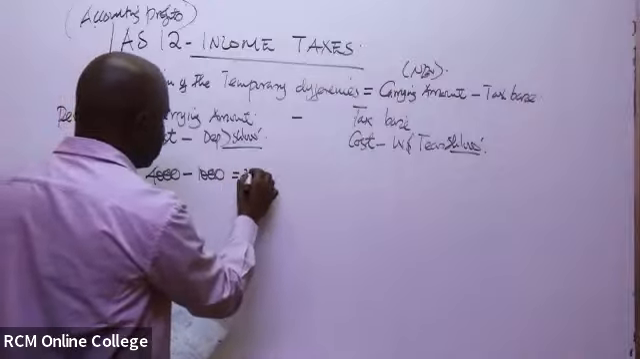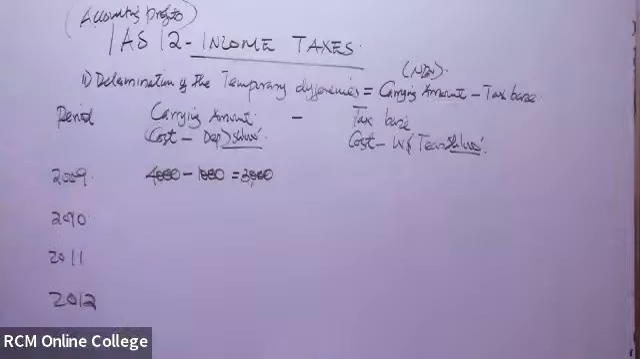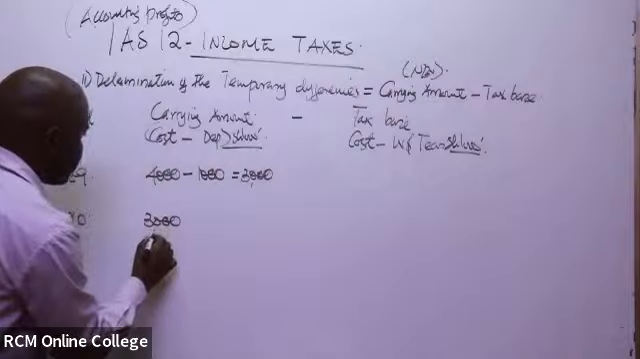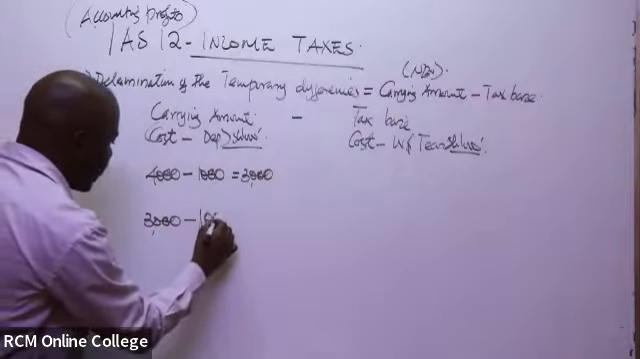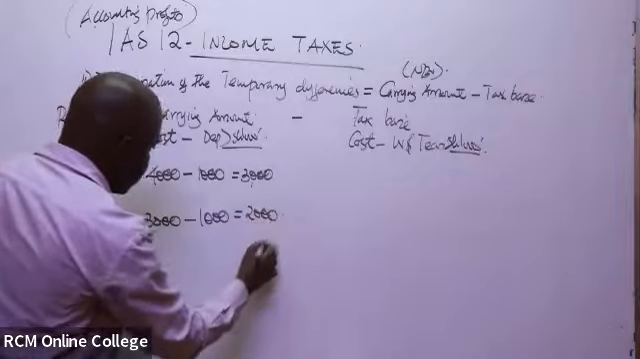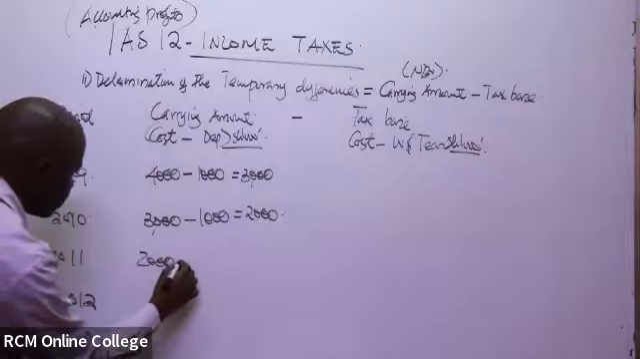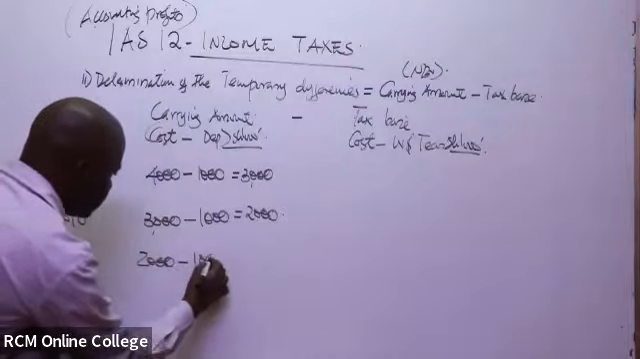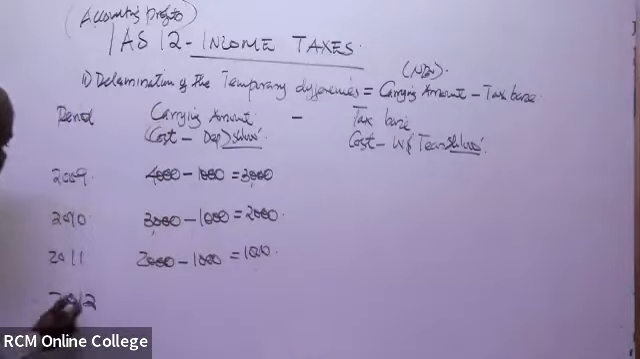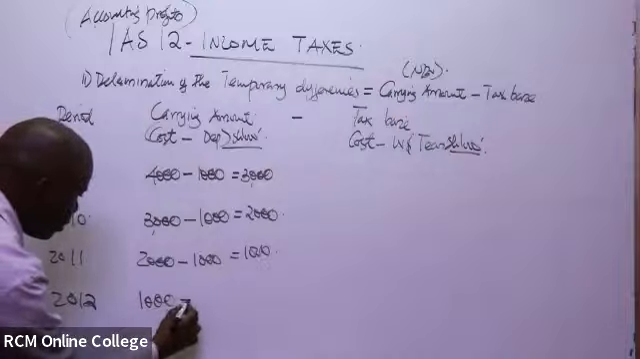So that means 2010 we opened with 3 million, but less depreciation because it was on straight line, so 2 million remained. Then 2011 we opened with 2 million, deducted 1 million, and remained with 1 million by the end of the year 2011. Then 2012 was the last.